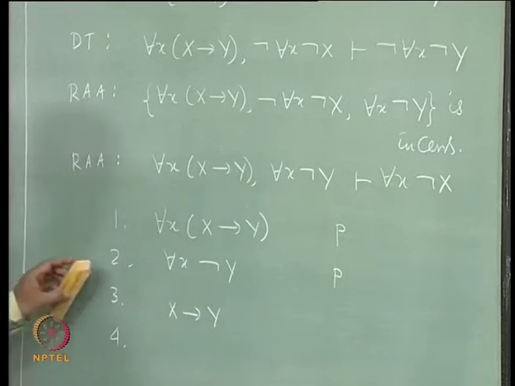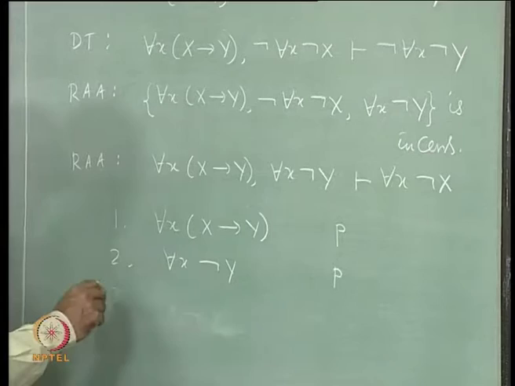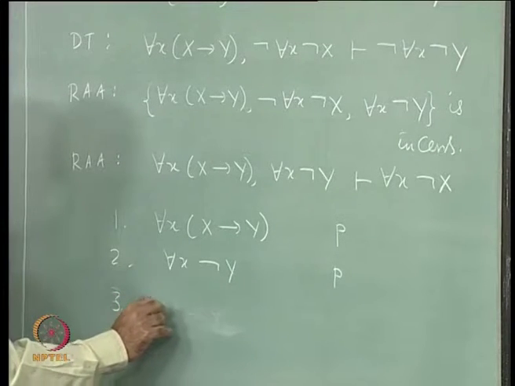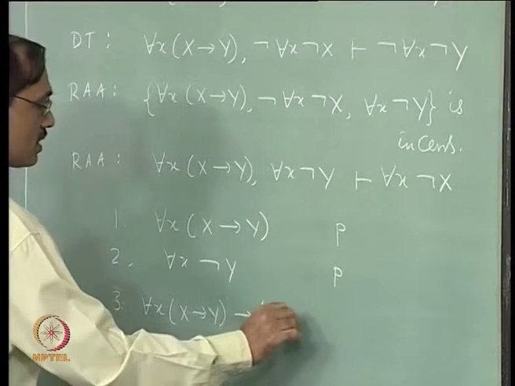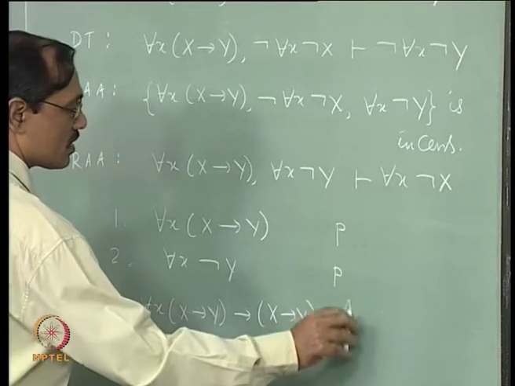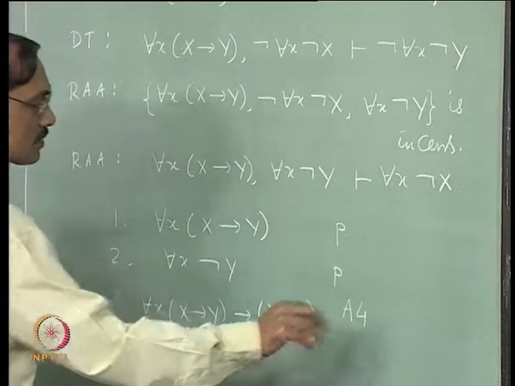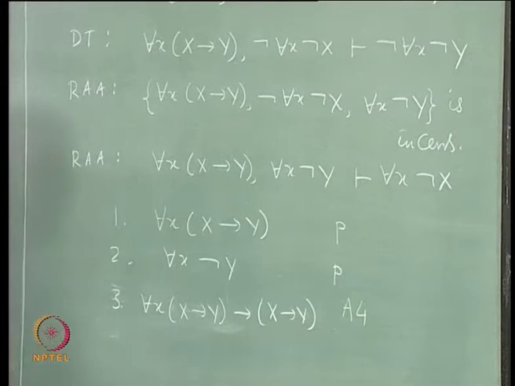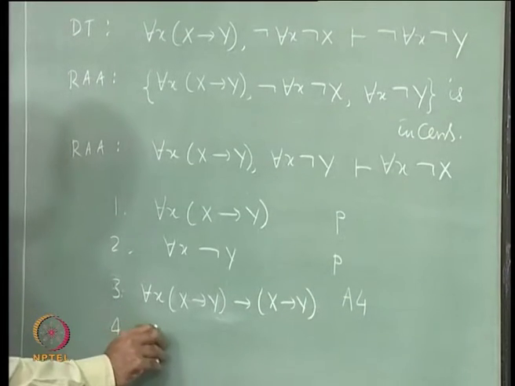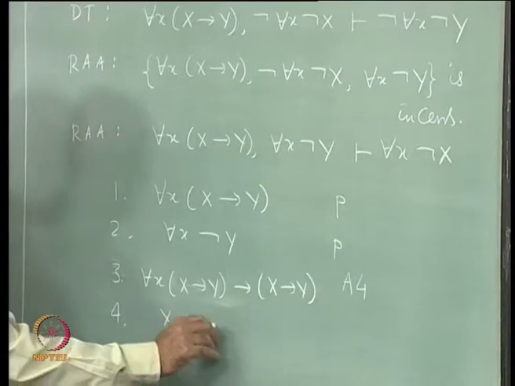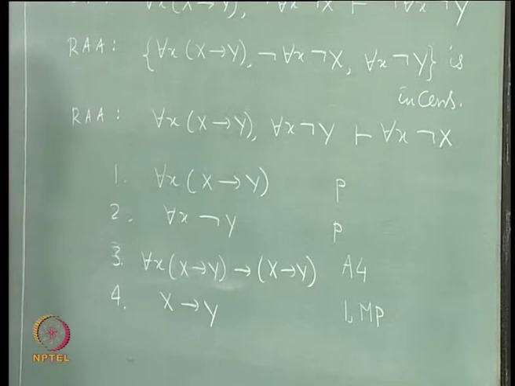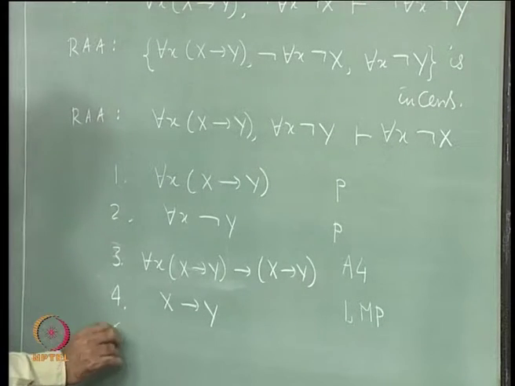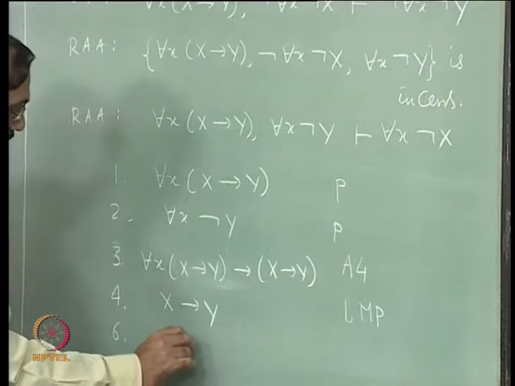So, what we do is for each x, x implies y implies x implies y, that is axiom 4. Okay. Then MP, which will give you x implies y. Two steps will be required, right.